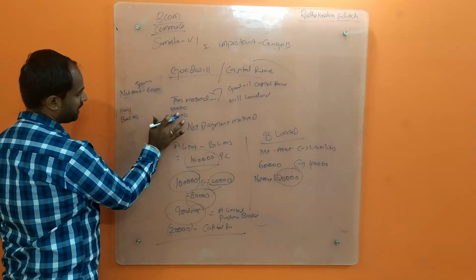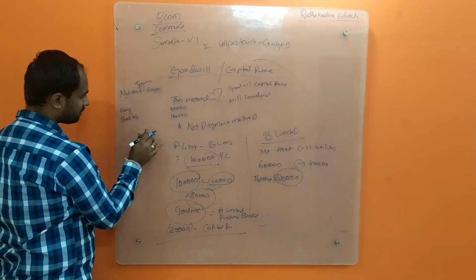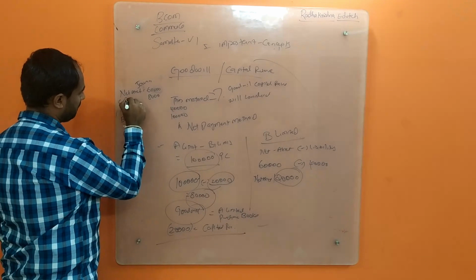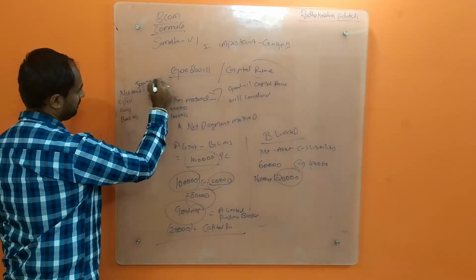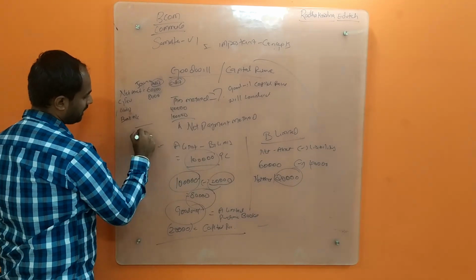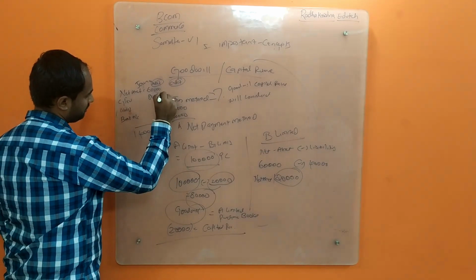So the difference, 140 minus 60, is 80. So 80 will be my goodwill as debit, and this will be my credit. Put together, this will be 1,40,000.